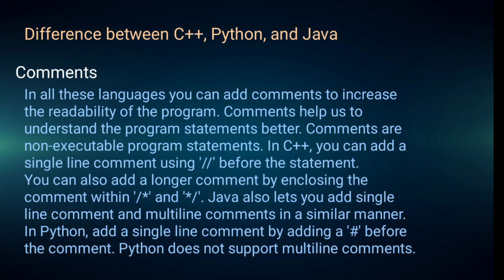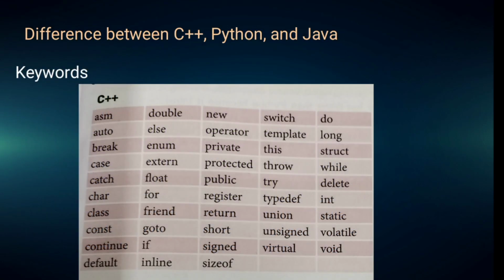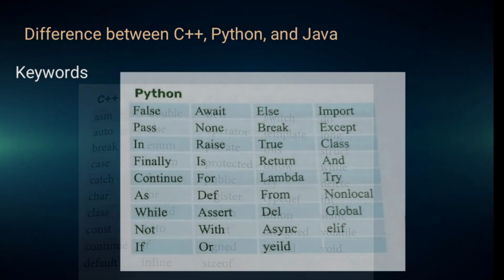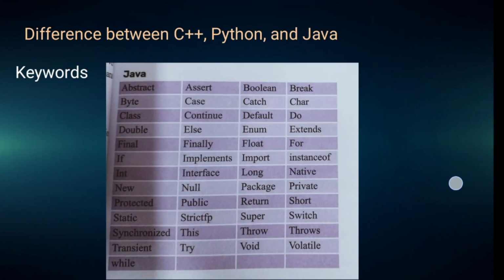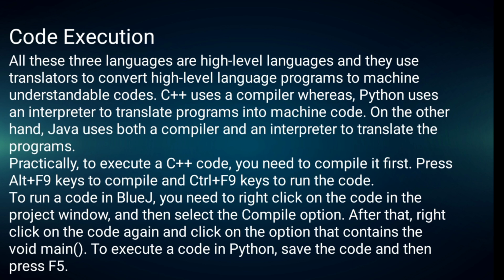Next is keywords. Keywords are terms that have special meanings to the compiler or interpreter. Here is a list of keywords in C++, Python and Java. These are the keywords in C++, these are the keywords in Python, and these are the keywords in Java. Okay, so next is code execution.